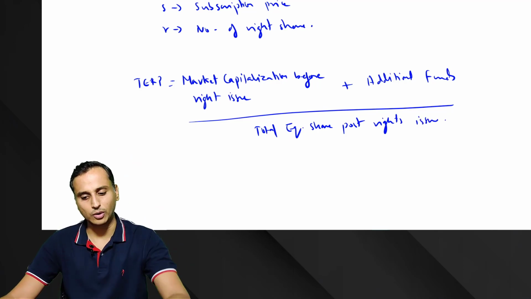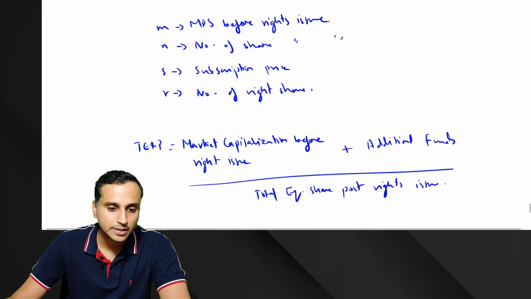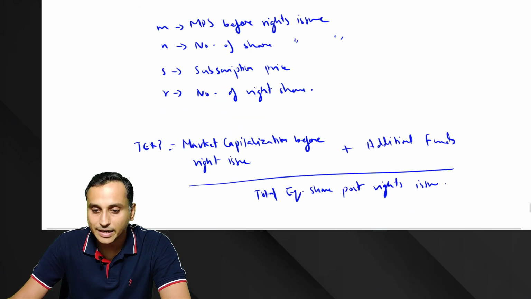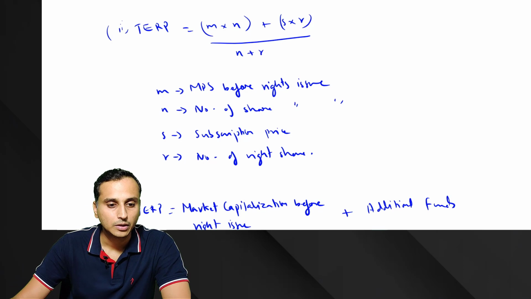Both are the same thing only. This total equity shares post rights issue is nothing but N plus R. This market capitalization before rights issue is nothing but M into N, and this additional funds is nothing but S into R.